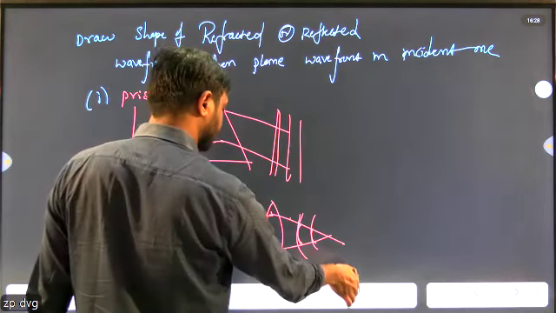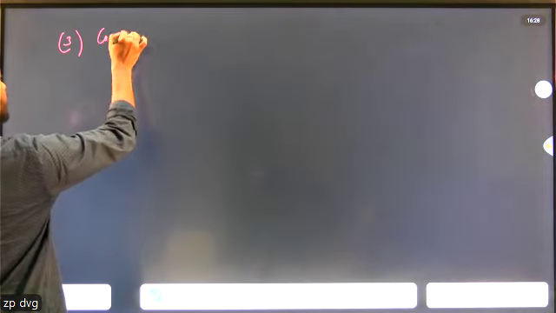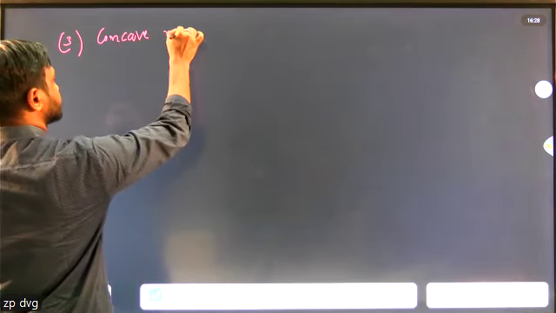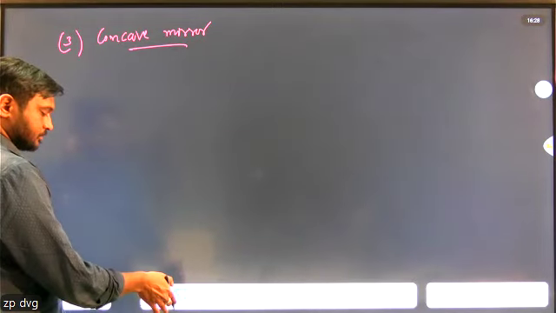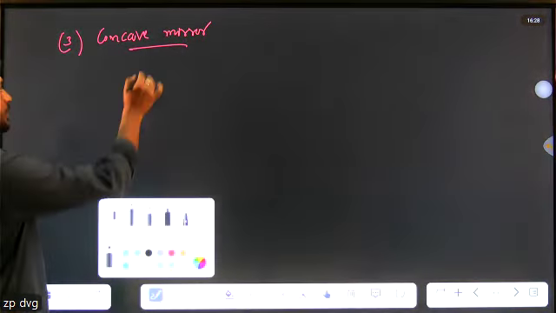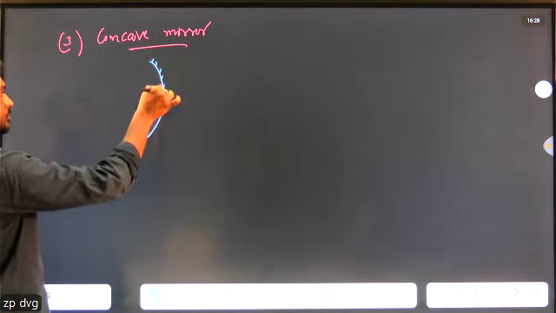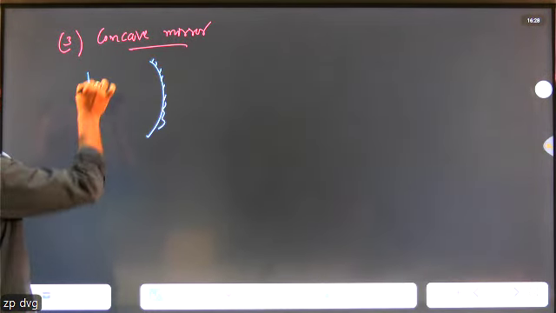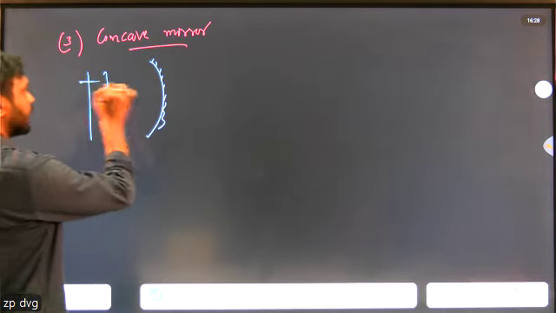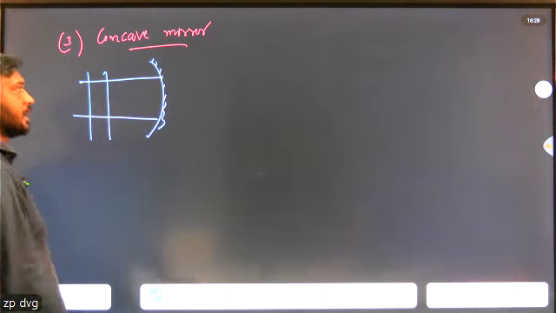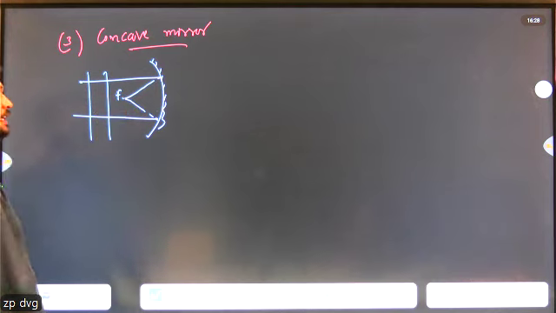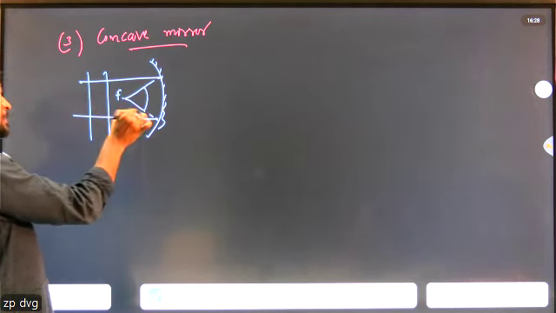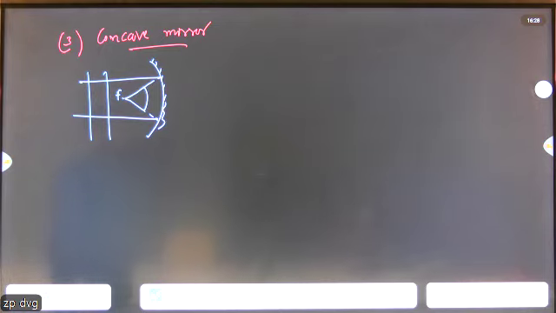So the third one is the concave mirror. When a plane wavefront is incident on the concave mirror, it converges at F. And the reflected wavefront is also a spherical wavefront.